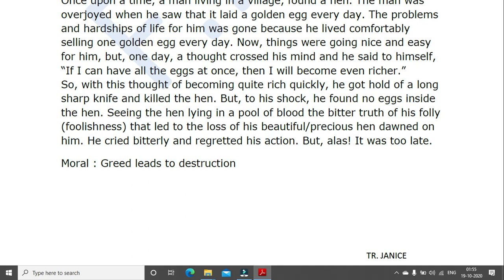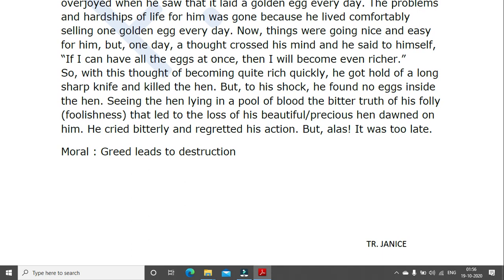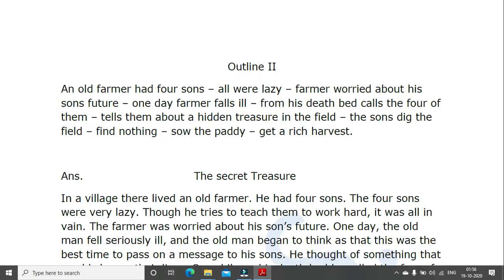So, what is your moral? Moral, you write at the end after leaving a line. Okay, write the word moral over there. Greed leads to destruction. Same way when you're writing your heading. Write the title, leave a line, write your story, leave a line, write your moral. Okay, there will be no lines left in between. In fact, if you want, start a new para if you want, but try not to leave lines in between. Okay. I have given you more stories. So let's go to the next story.